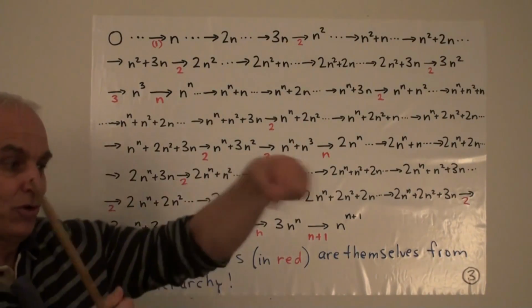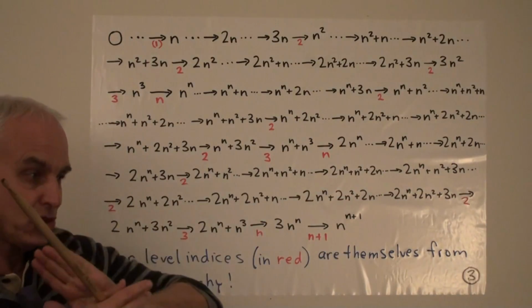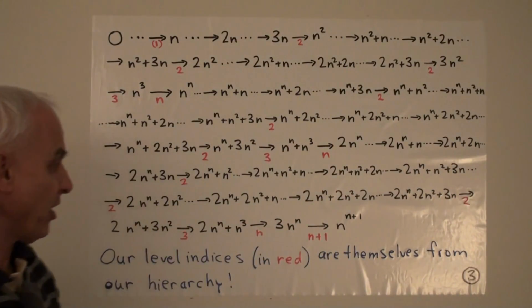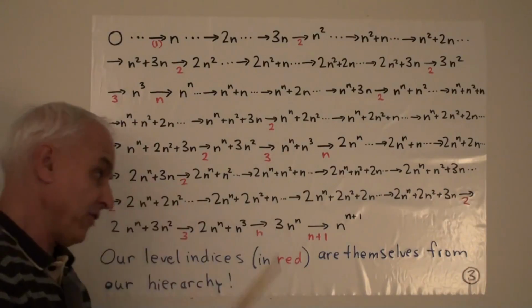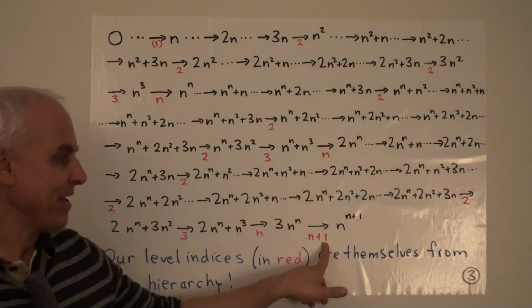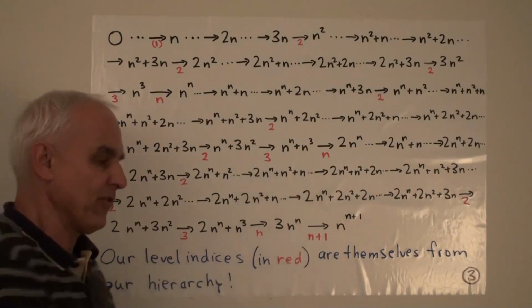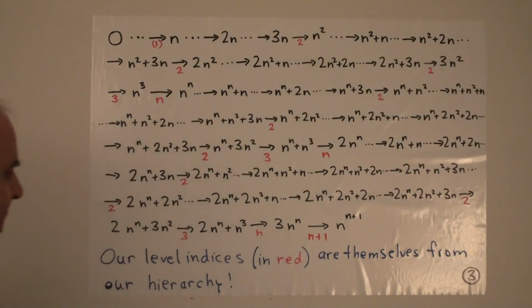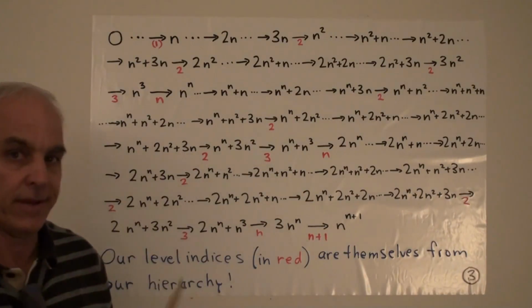So now that's a suitable sequence which we can take a limit of, giving us something that we haven't gotten before, a level n plus 1 limit, namely n to the n plus 1. Okay, so some things to notice. First of all, let's say we have a level 3 limit.